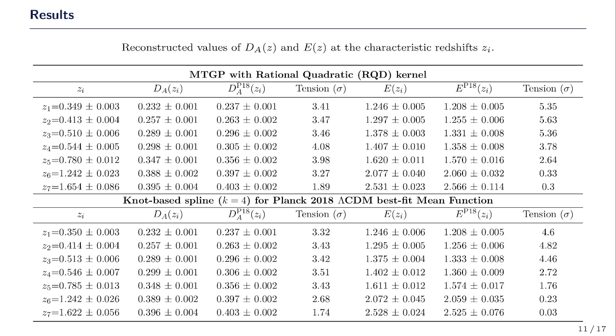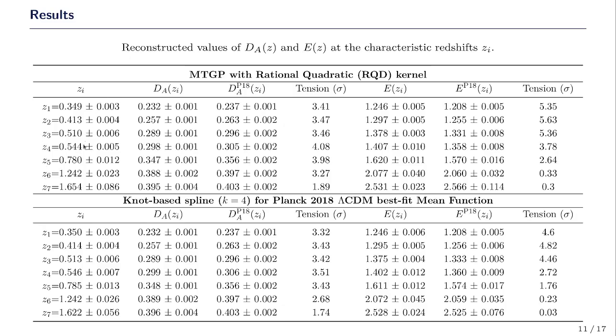So in this table, we have shown the reconstructed values for dA and Ez at the characteristic redshifts Zi. We have compared each of these results with the corresponding Planck ΛCDM estimates, and we have computed the tension between these two values. These are the different characteristic redshifts.